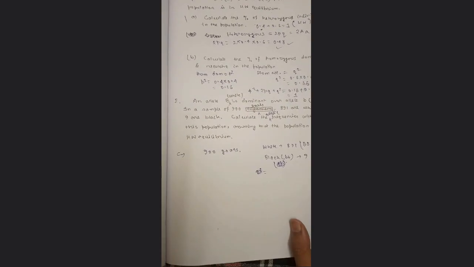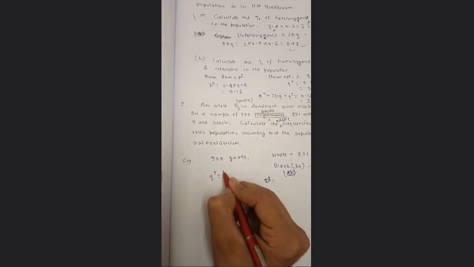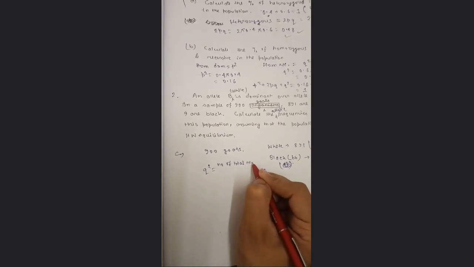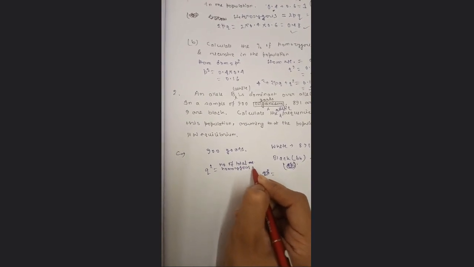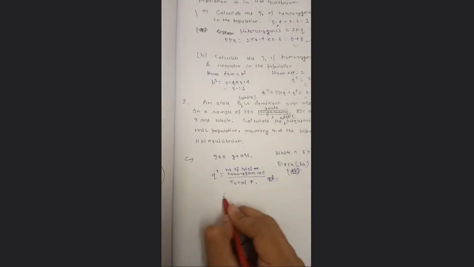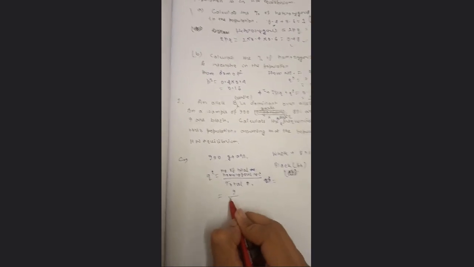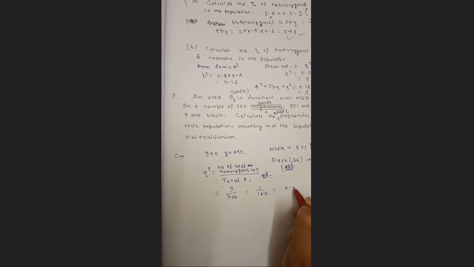For the homozygous recessive, q square will be the total number of homozygous recessive divided by the total population. So the number of homozygous recessive is 9, the total population is 900, so it is 1 by 100 or 0.01, right?